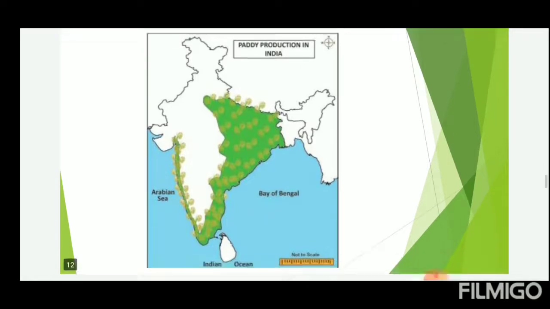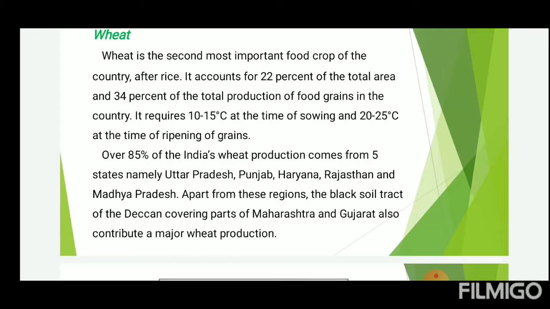Next crop, wheat. Wheat is the second most important food crop of the country after rice. It accounts for 22% of total area and 34% of total production of the food grains. Over 85% of Indian wheat production comes from 5 states, namely Uttar Pradesh, Punjab, Haryana, Rajasthan and Madhya Pradesh. Apart from these regions, the black soil tract of the Deccan covering parts of Maharashtra and Gujarat also contributes to wheat production.